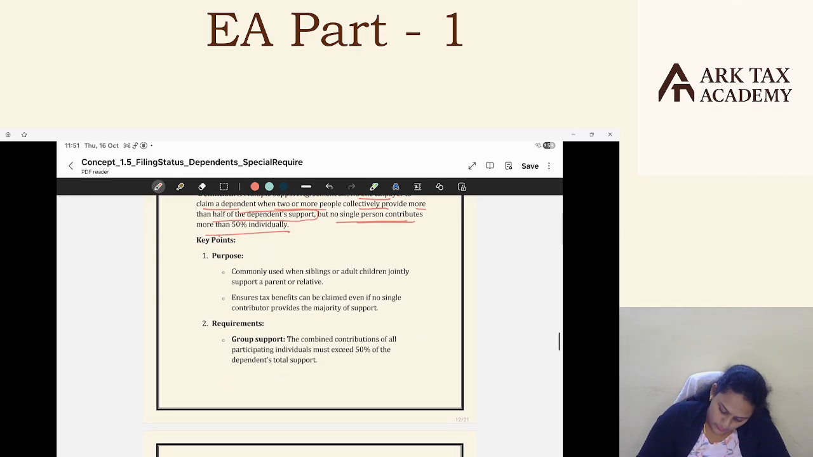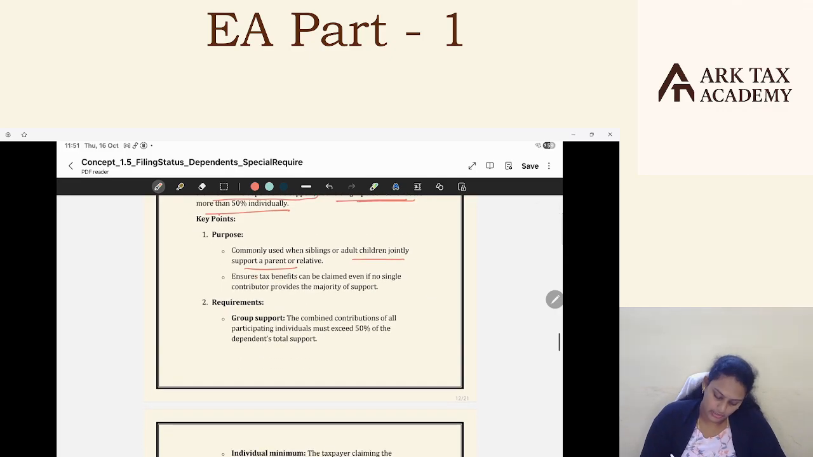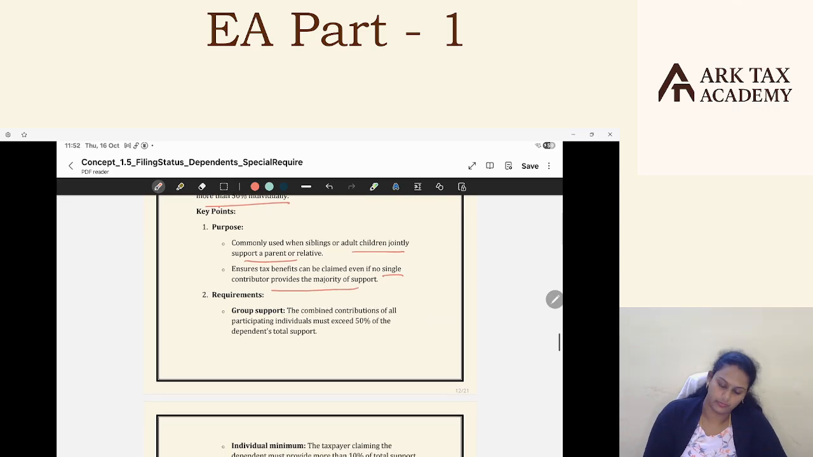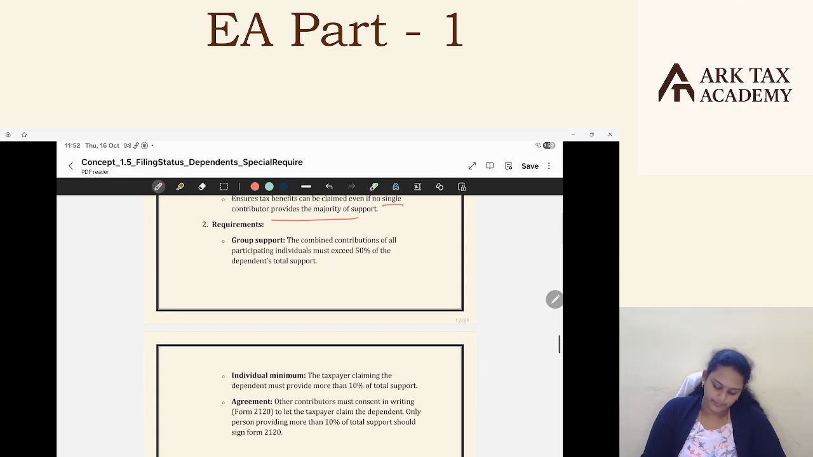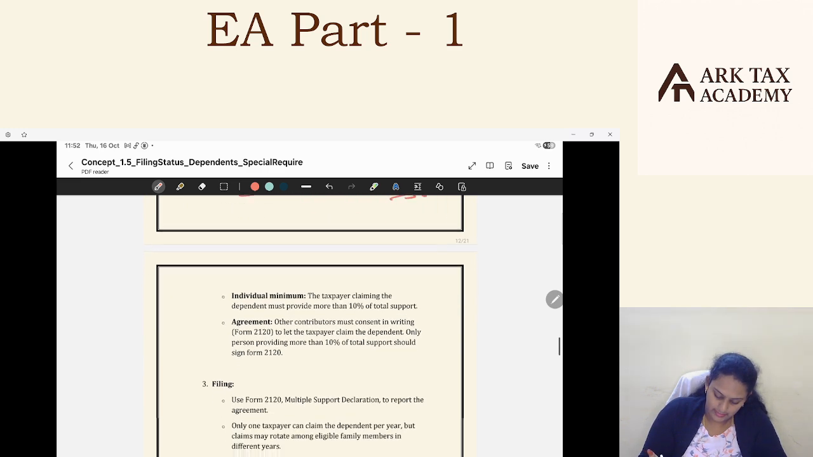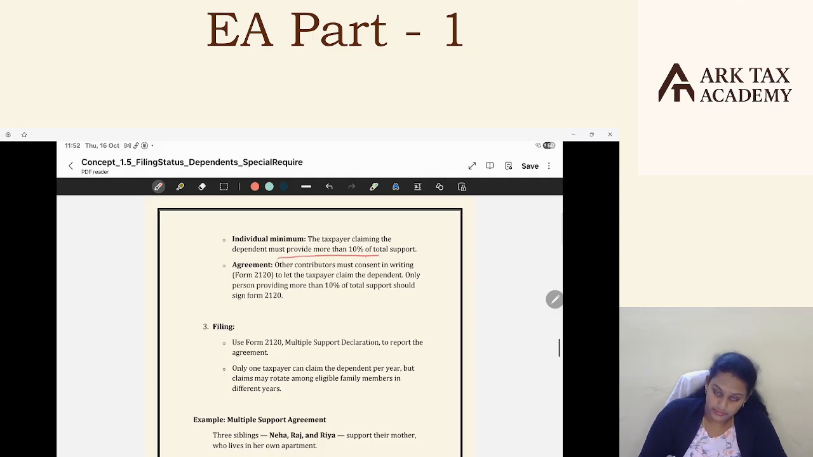Purpose: commonly used when siblings or adult children jointly support a parent or relative. It ensures tax benefits can be claimed even if no single contributor provides a majority of the support. Requirement, group support: the combined contribution of all the participating individuals must exceed 50%. If you add up all the support provided by all the sons, that should be more than 50%, while individually it should be less than 50%. And the taxpayer claiming the dependent must provide more than 10% of support. Minimum support should be more than 10%.